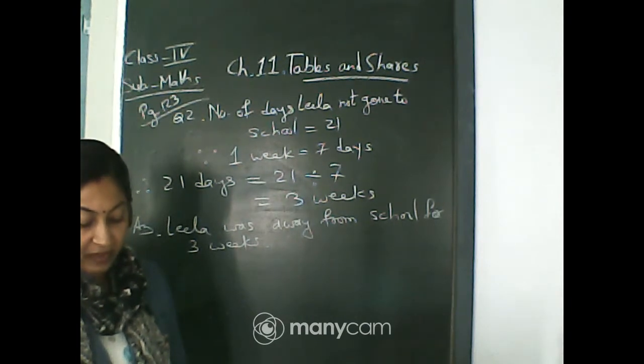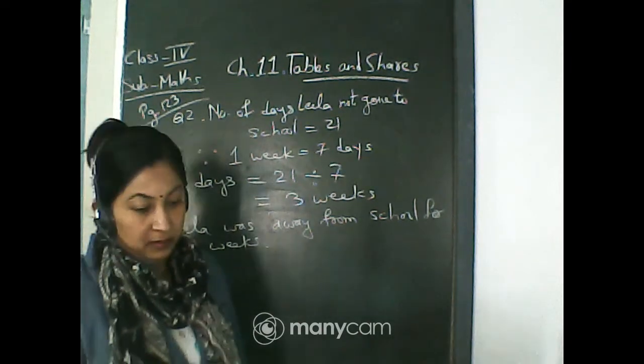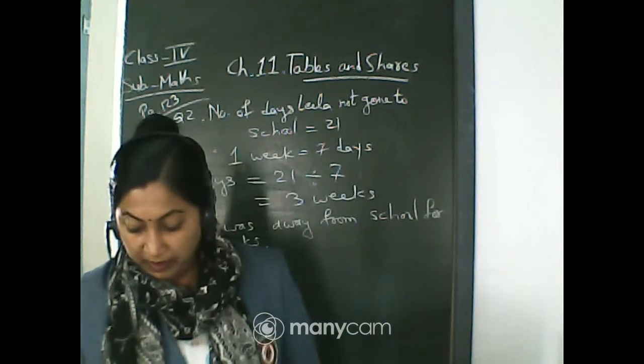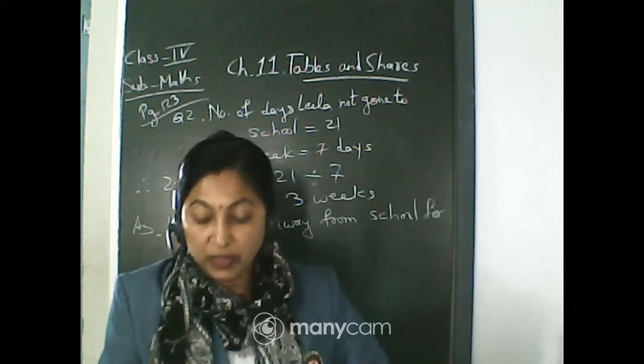He has taken 12 jumps if he is at 36. Okay, next one. If he is at 42, he has taken dash jumps. Now quickly divide 42 by 3. Exactly, it is 14. So write 14 jumps. Written. Now come to the next one.